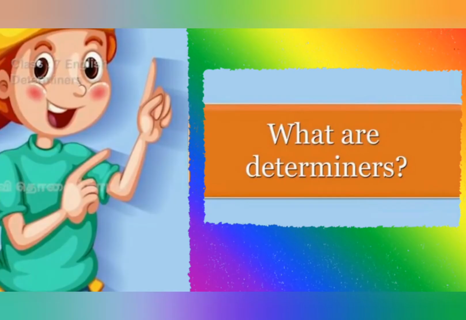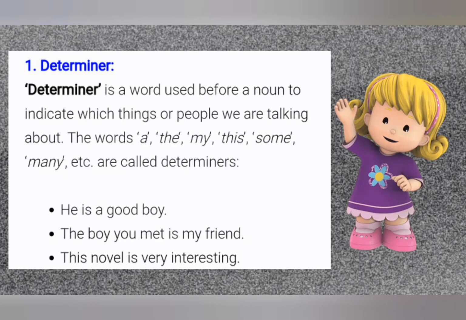First, we have to know what is a determiner. A determiner is a word used before a noun to indicate which things or people we are talking about. The words a, the, my, this, some, many, etc. are called determiners. He is a good boy. Here, a is a determiner. The boy you met is my friend. The is the determiner. This novel is very interesting. Here, this is a determiner.